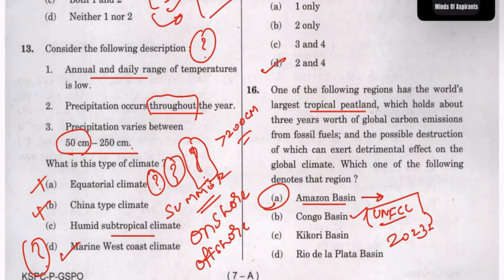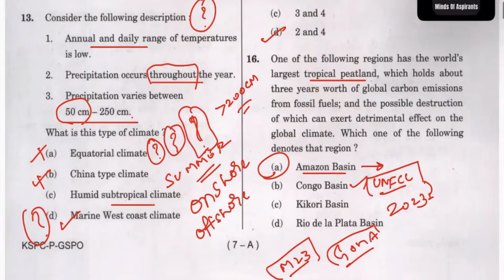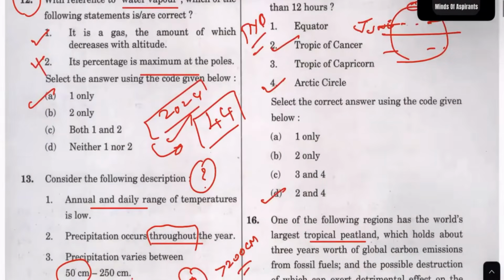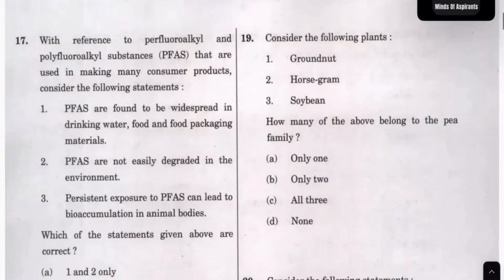Even today, M23 rebels have taken over a place called Goma. These kinds of activities are destroying this. That's why this was in the news. But it's a tough question, and somebody could have taken the Amazon basin. So I'm not going to take that as a question in the easier part.